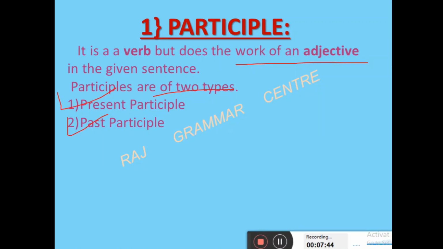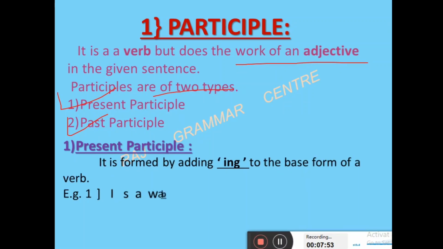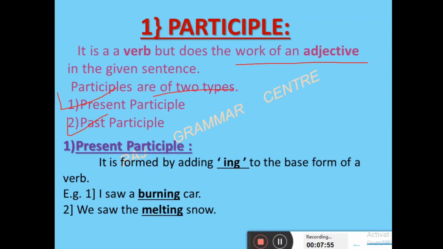Now we'll see one by one all. Now see the first, present participle. Present participle is what? It is formed by adding ing to the base form of the verb. Remember this point. It is formed by adding ing. Whenever we talk about present participle, keep in your mind ing. The verb ing will come. See the example. I saw a burning car.